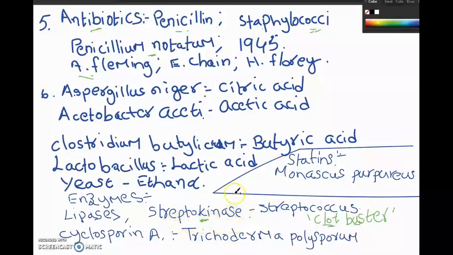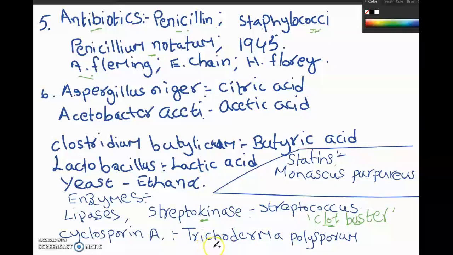Next, another important bioactive molecule is cyclosporin A. Cyclosporin A, and this is produced by a fungus which is called Trichoderma polysporum. Cyclosporin A అనేది ఒక బయోయాక్టివ్ మాలిక్యూల్ that is produced by a fungus which is called Trichoderma polysporum.